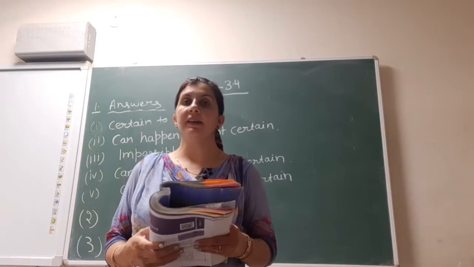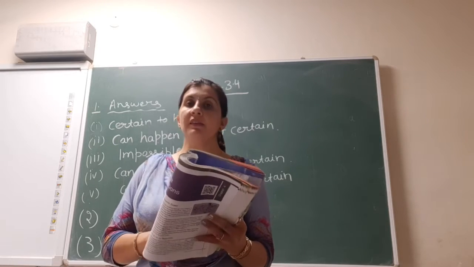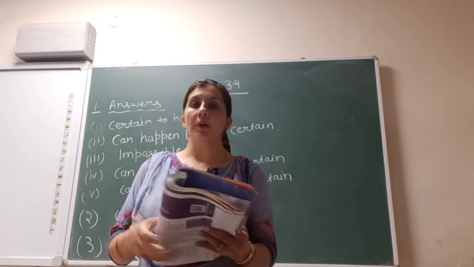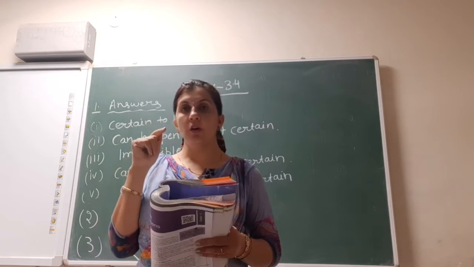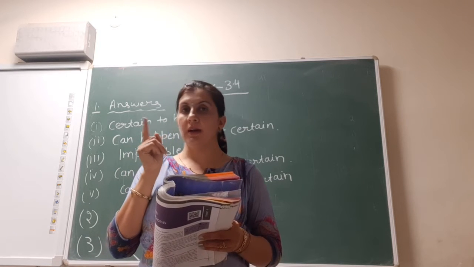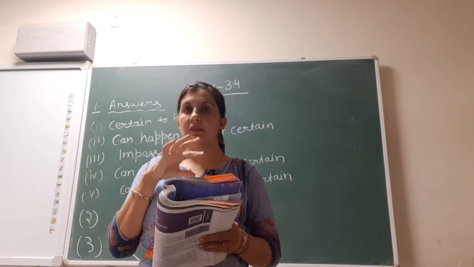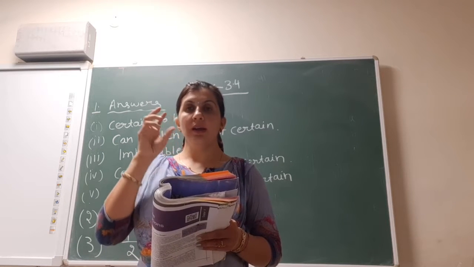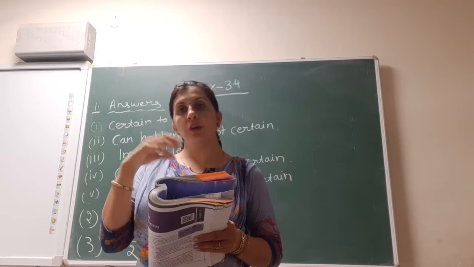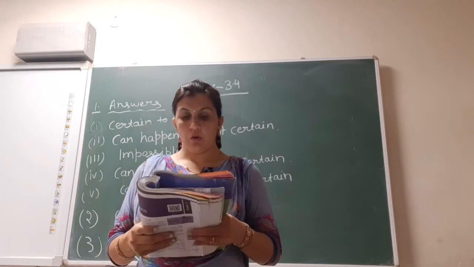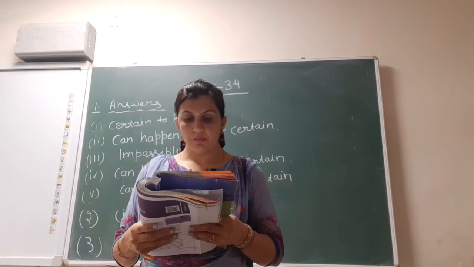So let us start exercise 3.4. The exercise is about chance and probability. Chance means if you toss a coin, the chance that it can come head or it can come tail. So chance and probability is just like this. It means the total events that can happen, we will count all of these. Okay, this is the probability.